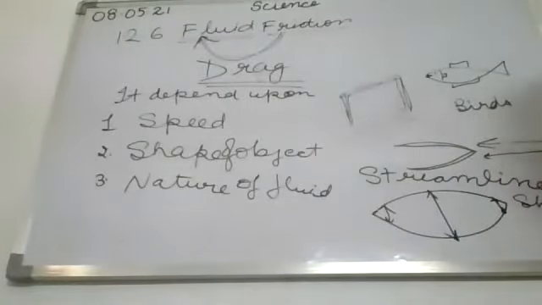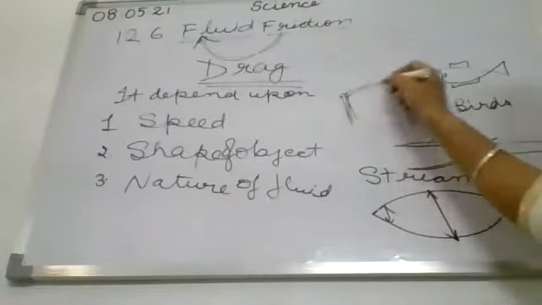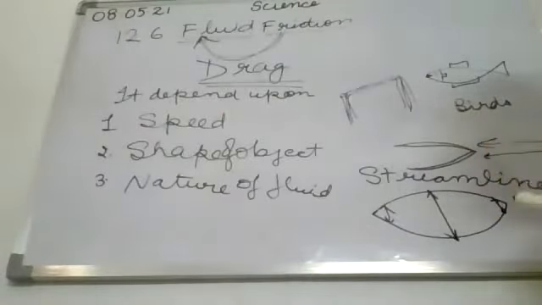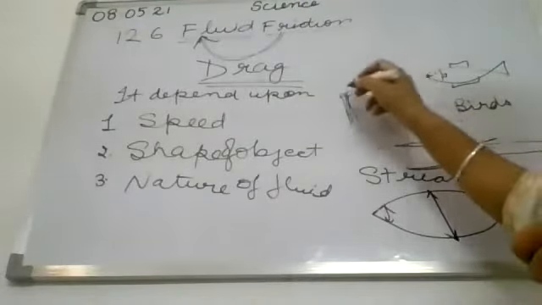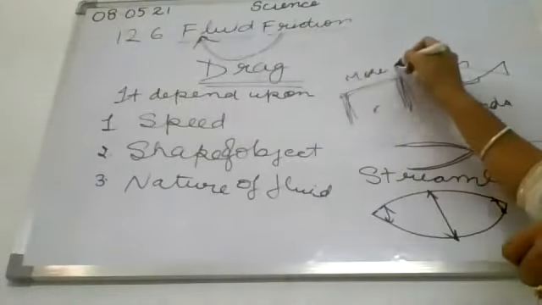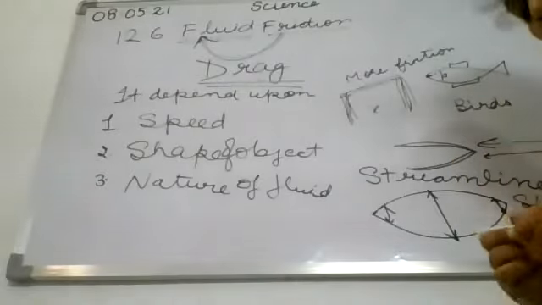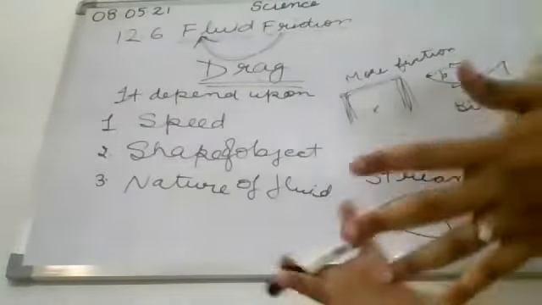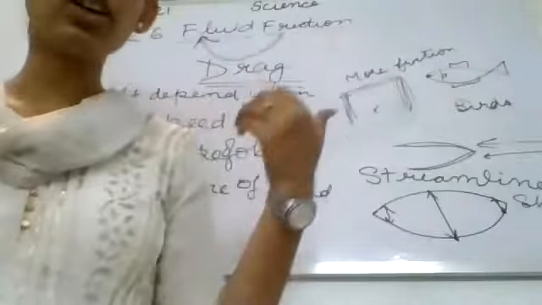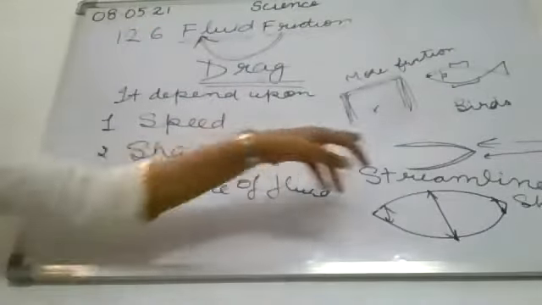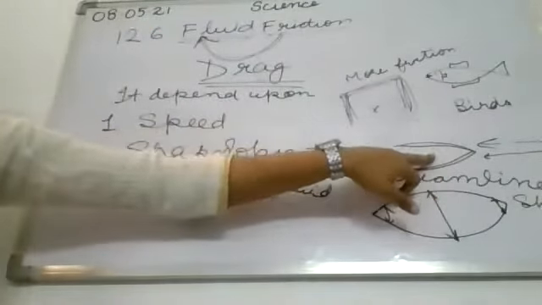If we made the shape of the aeroplane in this way, then there will be less friction. No, but it is wrong. There will be more friction acting over it. So the aeroplane can't oppose the friction of the air that is acting on it. So its shape is always made in the streamlined way.